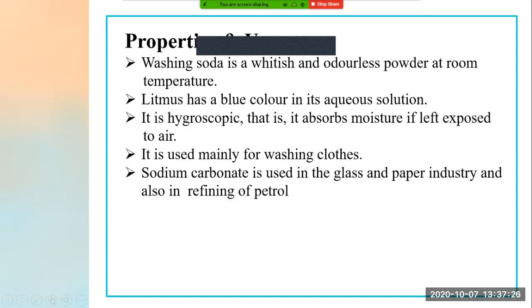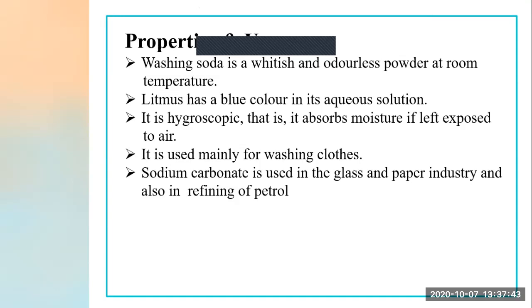Understood everyone? Now the second point is that litmus has a blue color in its aqueous solution. What does this mean? Indicators are always used to check whether the substance you are using is acidic, basic or neutral.